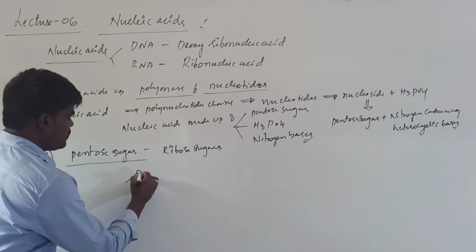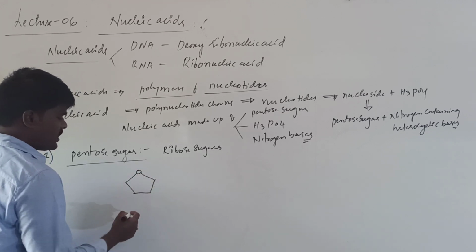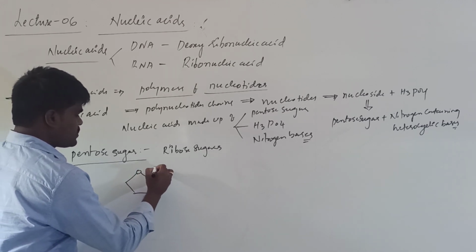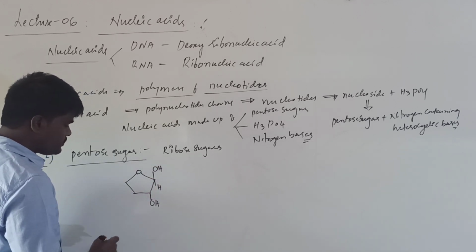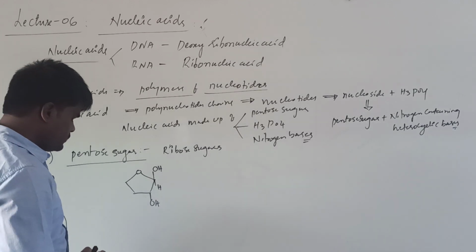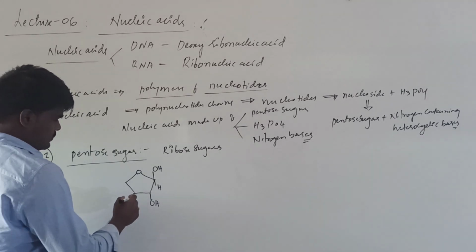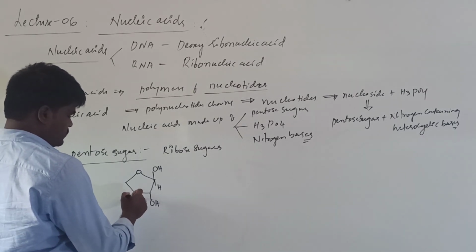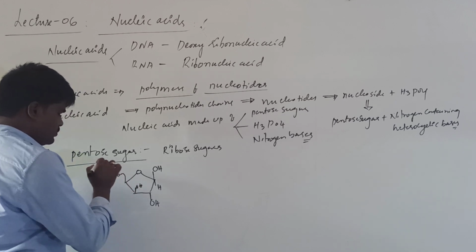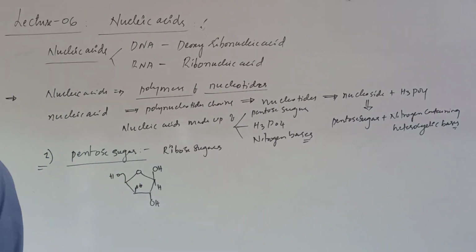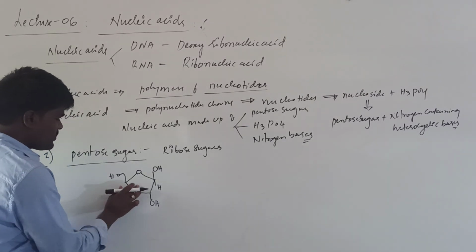Here, this particular one. This is OH, H, OH. If you're talking about the pentose sugars, better take both of them on the same side only.